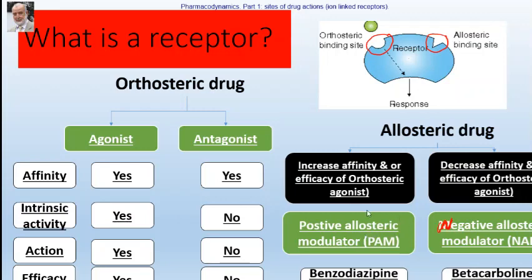Okay? Therefore, positive allosteric modulators are now a new group of drugs introduced into medicine, especially for treatment of many behavioral and central nervous system diseases like Alzheimer's disease. They say that this group of drugs can produce physiological response with very little toxicity, as we will discuss when we speak about the groups of drugs. Okay? So these are the receptors and how they are stimulated by different types of agonists.